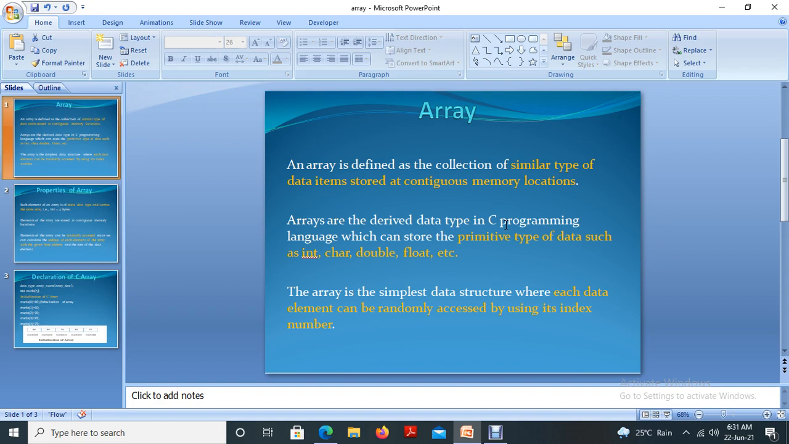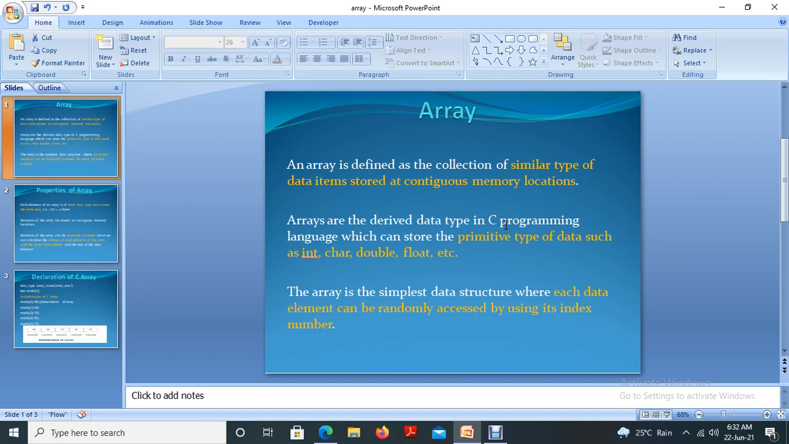If you are going to save integer values, then only integer values are allowed in that array. If you are going to save characters, then a collection of character elements, in the sense A, B up to Z, can be saved in the array. Likewise, double and float. So an array is defined as a collection of similar type of data items stored at continuous memory locations.